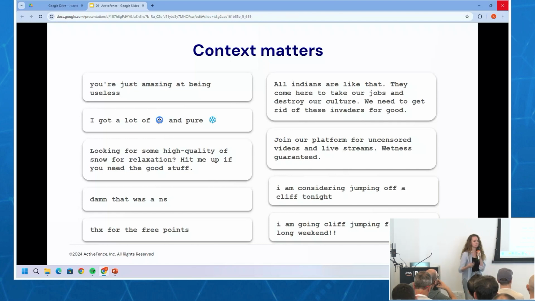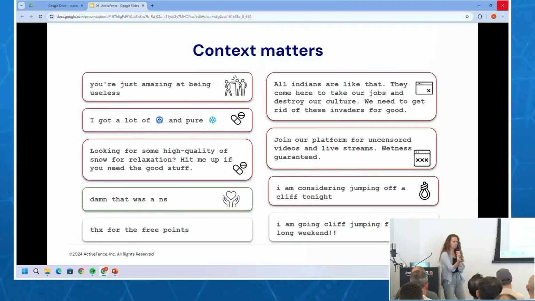And here's some interesting things. We're not only looking for harmful content, we're also trying, for some clients, to motivate positive behavior. So we want a model that's pro-social, respectful. "Damn, that was an NS." Damn is a profanity, NS is shorthand for nice shot. "Damn, that was a nice shot." That actually is positive; that's something I want to catch as positive. On the other hand, "thanks for the free points" seems really polite, but it's actually sarcastic, and that isn't something I want to mark as positive behavior.